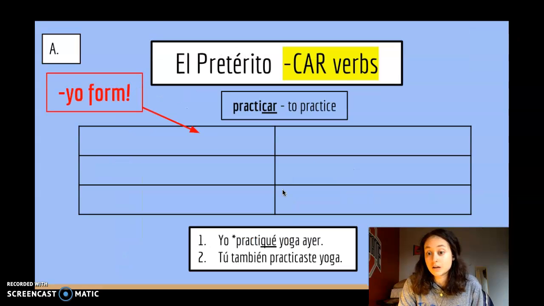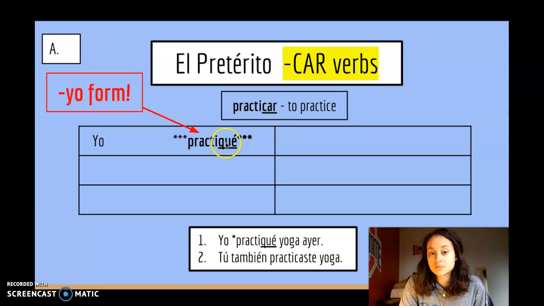So let's start with car. Verbs that end in CAR like practicar. La forma de yo, practiqué, okay? With a Q. The C becomes a QU. So yo practiqué. But then the rest of the forms, normal, okay?